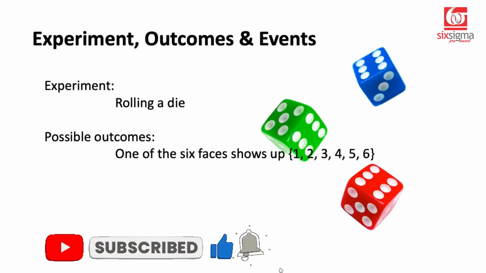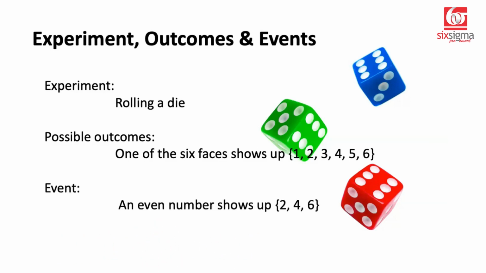What would be an event? An event would be a specific collection of outcomes. Let's say we talk about an even number showing up. So this is an event. If you look at this slide, you should get complete clarity that we start with an experiment. Experiment could have multiple possible outcomes. An event would be a collection of some of these outcomes. So the event in our case is an even number showing up, which obviously would be either 2 or 4 or 6.